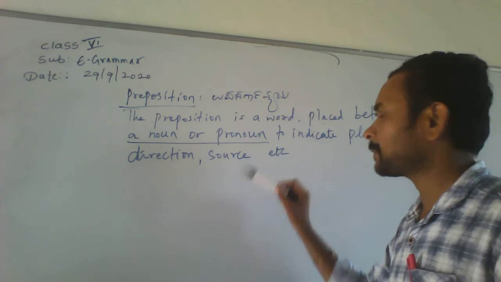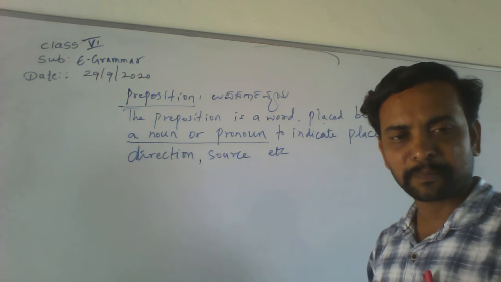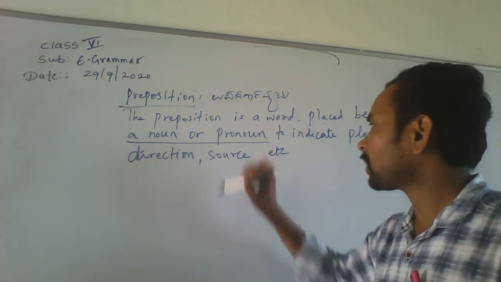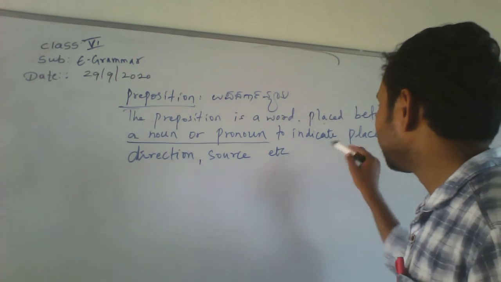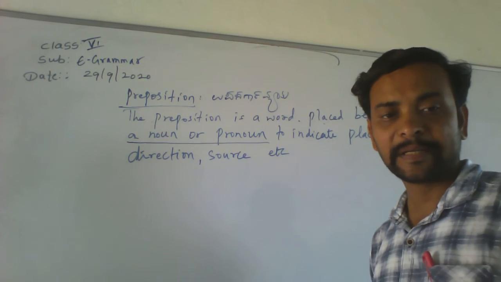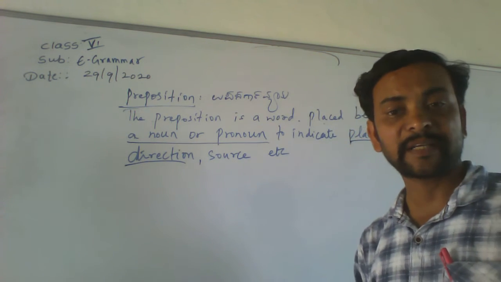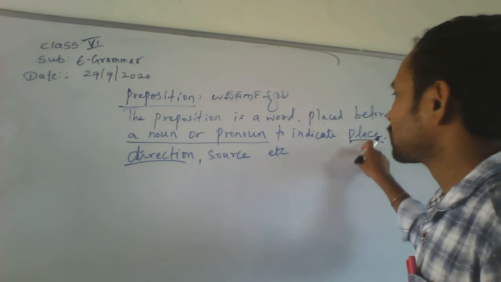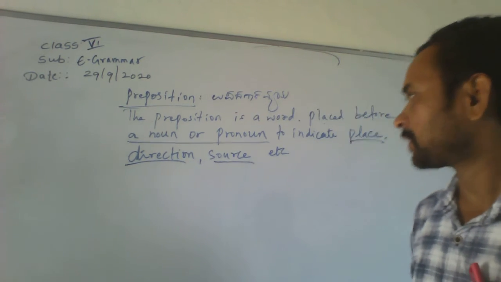Where do we use the preposition? Before a noun or pronoun, to indicate place, directions or source. That is called a preposition.